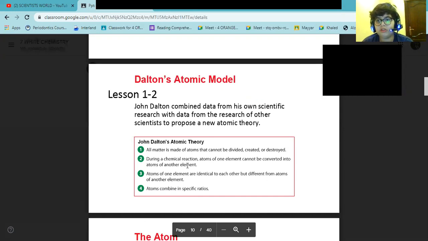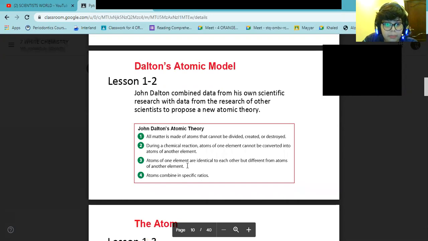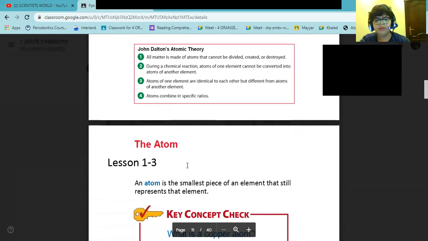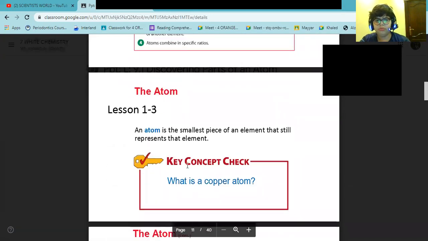And number four, atoms combine in specific ratios. I think now they think it's different, but he's old, and this is what his atomic theory said.